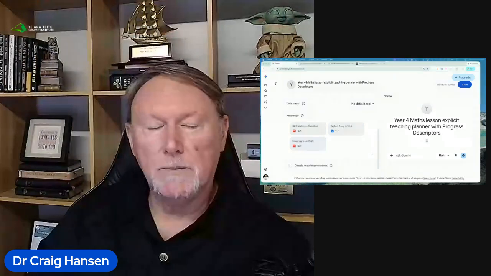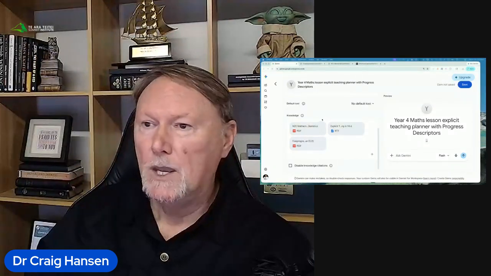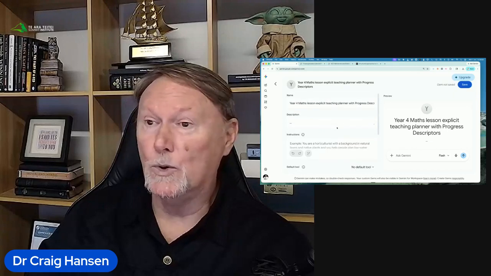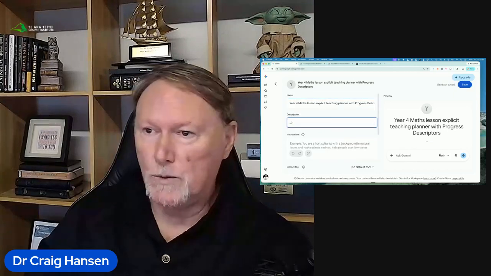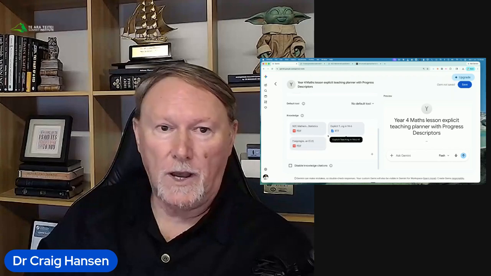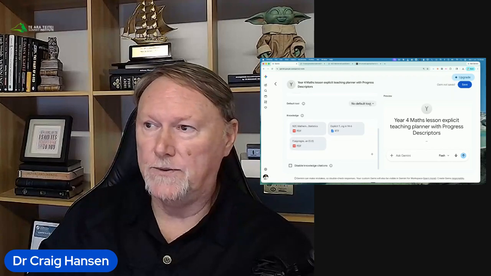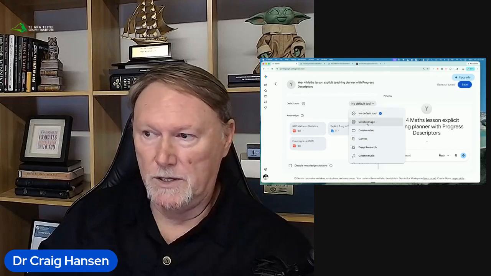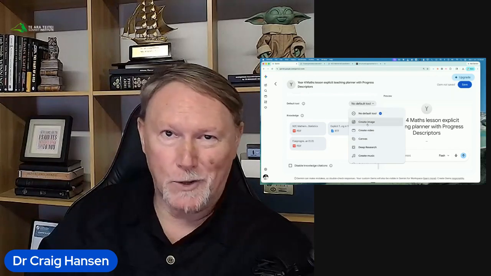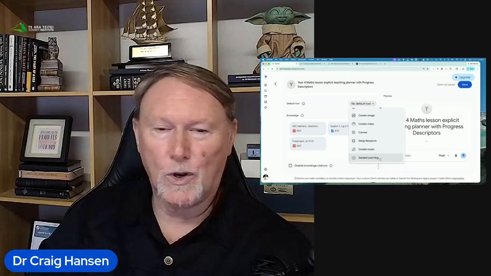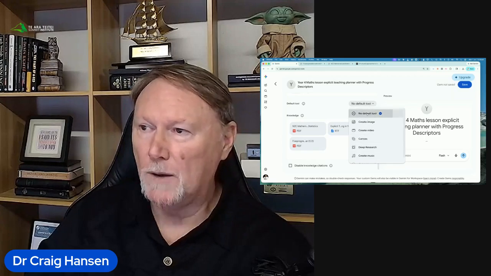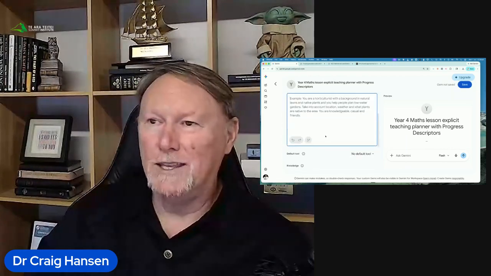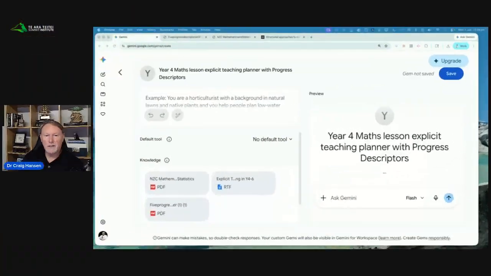So while we're doing this and making this Gemini gem, we need to make sure that all of these sections on the left-hand side are correctly filled in. That's really important. So we've done the name, we've filled in the description, we've added the files here, and I'm not going to change the default tool because I'm not particularly focused on making videos or images or doing deep research or creating music or guided learning. I'm not doing that. I'm leaving it on the default Gemini brain tool. And now I'm going to add some instructions. So I'll show you what that's going to look like as we do this.